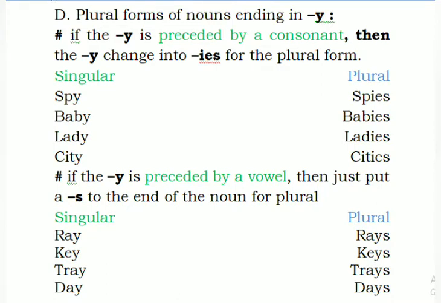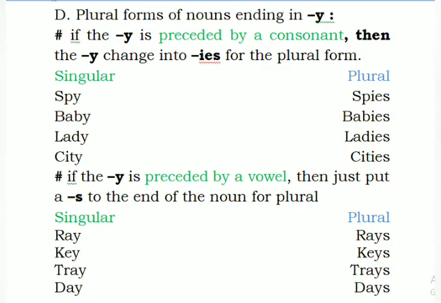As I said, if the y is preceded by a consonant, and we know what consonants are. Watch the spelling of spy, S-P-Y. Before y there is a consonant, P. That's why in the plural I've changed it into spies, I-E-S.